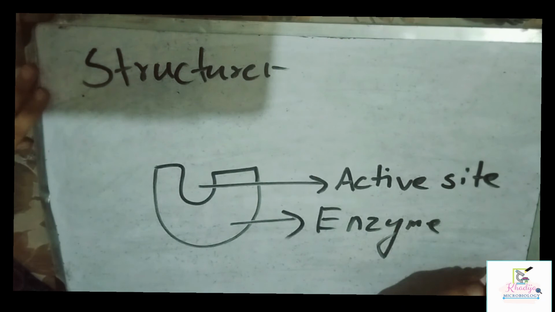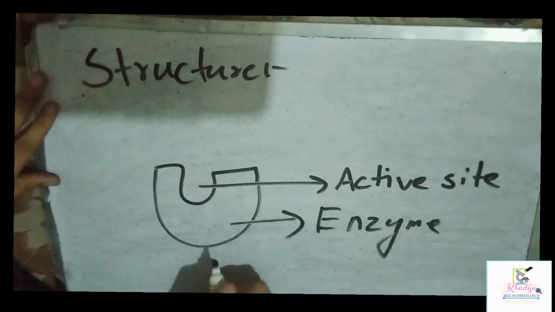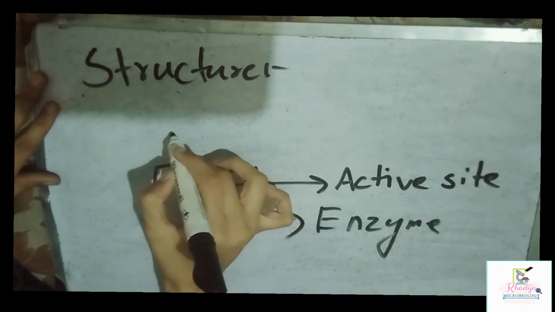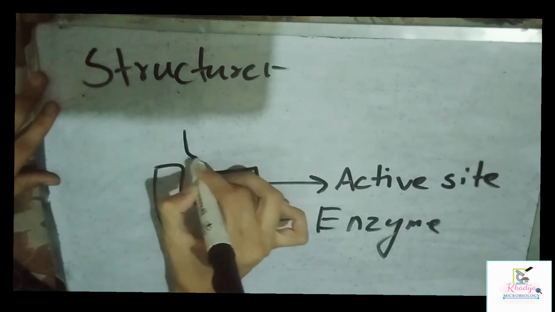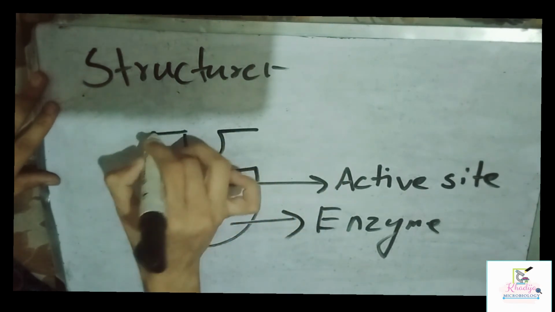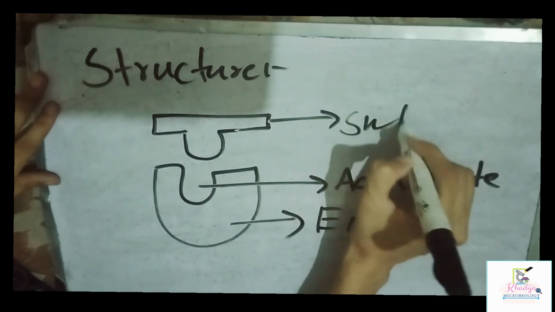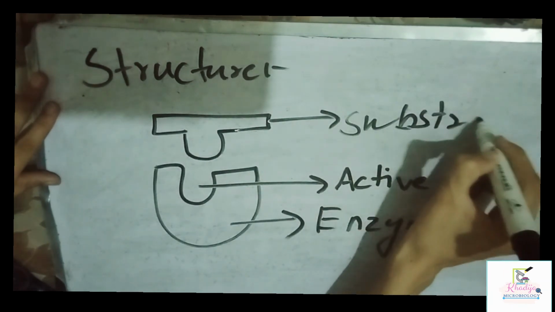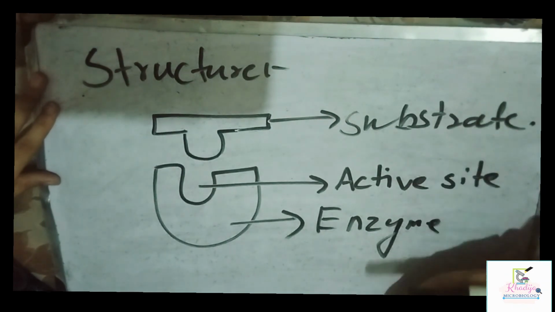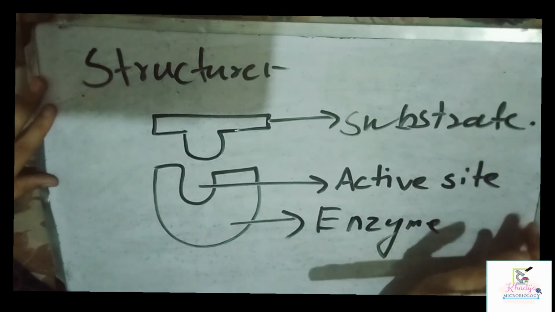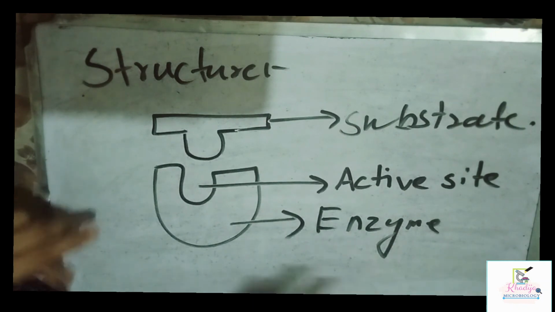And if another thing is attached, such as here, it's called a substrate. And every enzyme has its specific substrate. That's all about the structure of the enzyme.